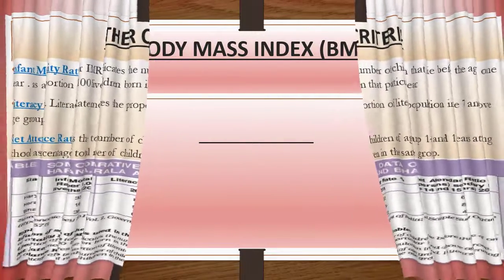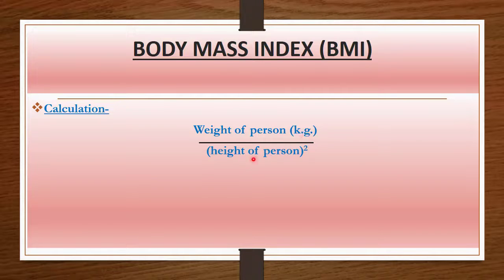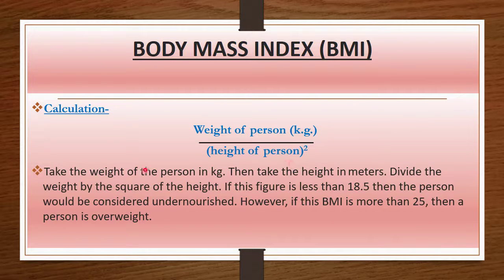Now, body mass index, which shows the undernourished and overweight. There is a formula to calculate the BMI. The weight of a person in kg divided by the square of the height of the person. Means take the weight of a person in kg, then take the height in meters and divide the weight by the square of height of the person.